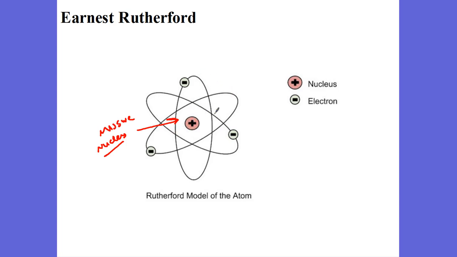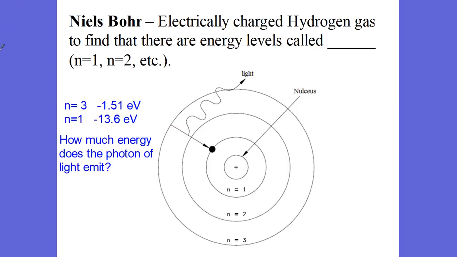Now, this has a great advantage. Ernest Rutherford's model of the atom, great advantage. You know the nucleus, you know that empty space. These are the two advantages of the Ernest Rutherford model of the atom. The disadvantage is, where do these electrons go? Where do they go? And so along came a guy named Niels Bohr.